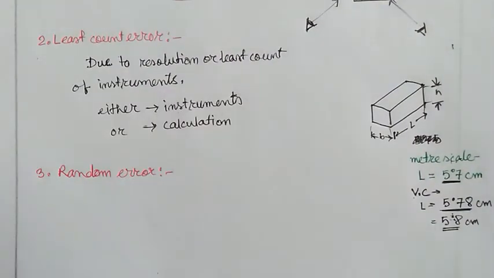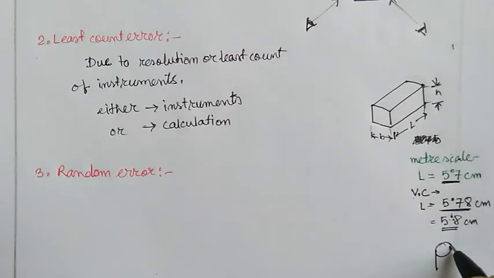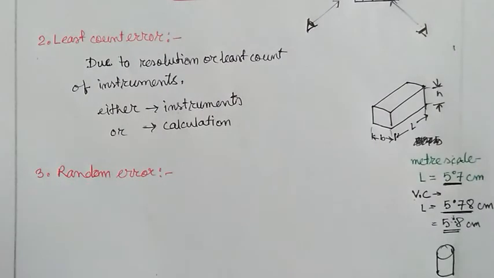Now, like the name suggests, these errors happen without any reason or cause. These are basically inherent errors in any measurement. For example, if you are measuring the dimension of a cylinder with a vernier calipers, every time you will get a different value. You will not get the same value every time.